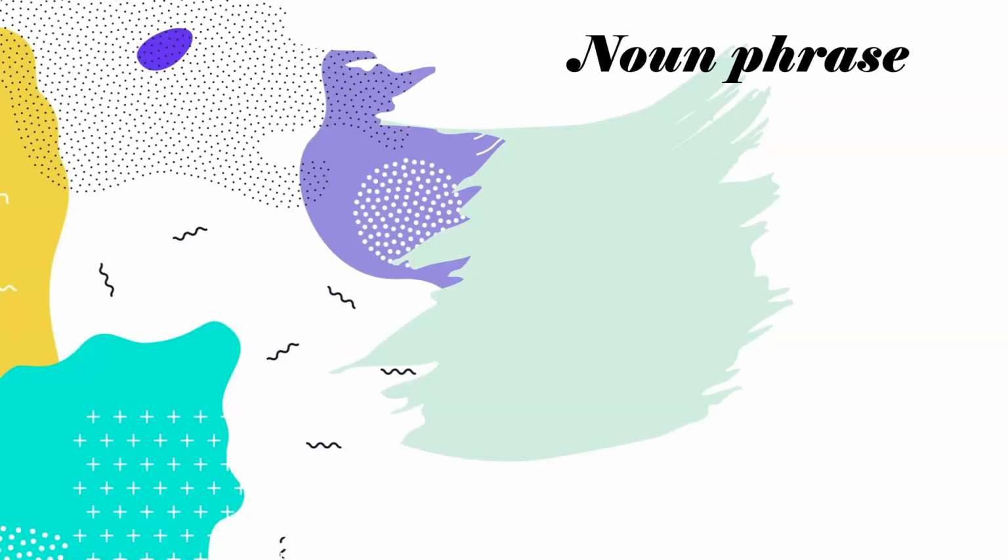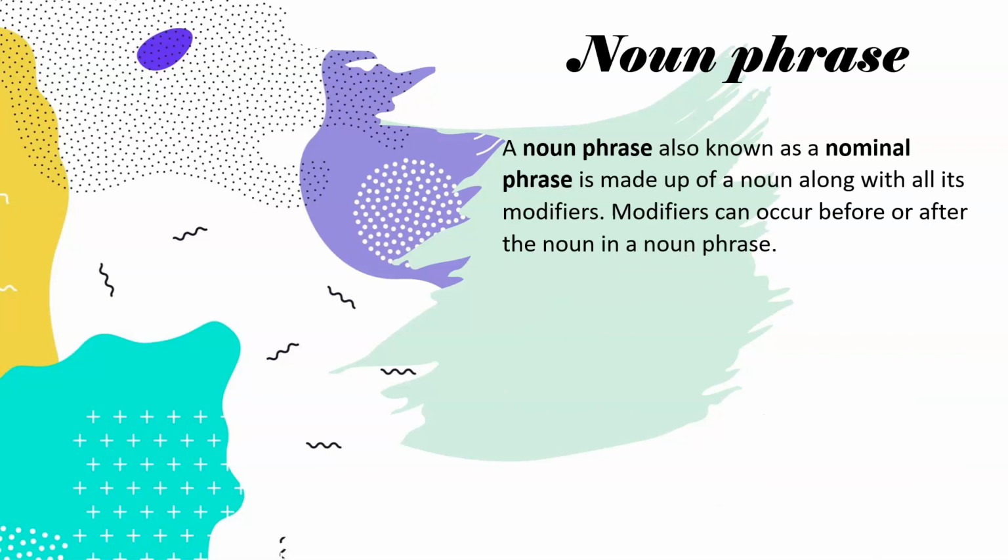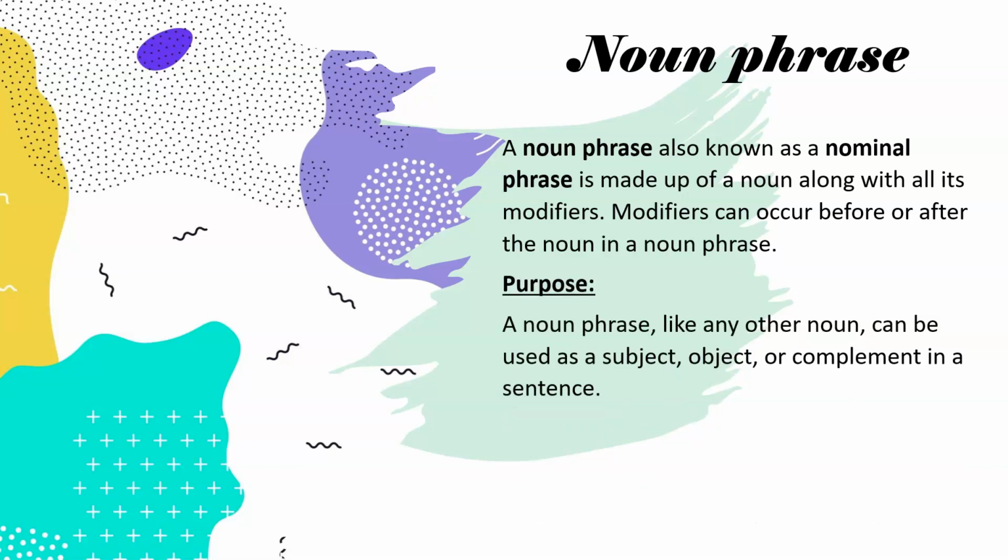Noun phrase. A noun phrase, also known as a nominal phrase, is made up of a noun along with all its modifiers. Modifiers can occur before or after the noun in a noun phrase. What is the purpose of a noun phrase? A noun phrase, like any other noun, can be used as a subject, object, or complement in a sentence. So let's look at its examples.